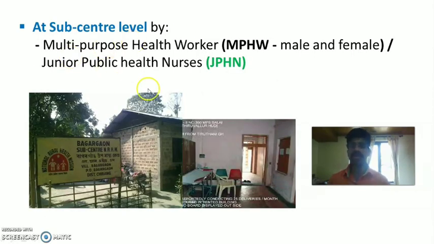Then at sub-center level, it is given by the multi-purpose health worker, that is MPHW, male and female health worker, or junior public health nurses or JPHN at the sub-center level. So this is about the primary level of health care.